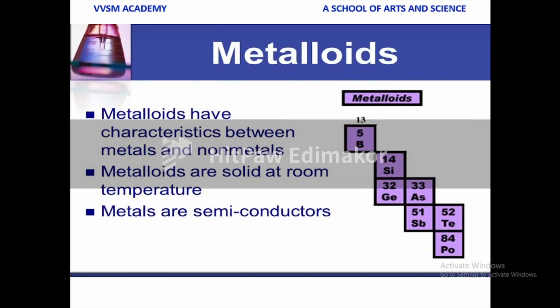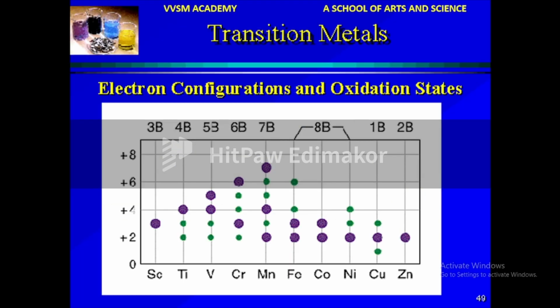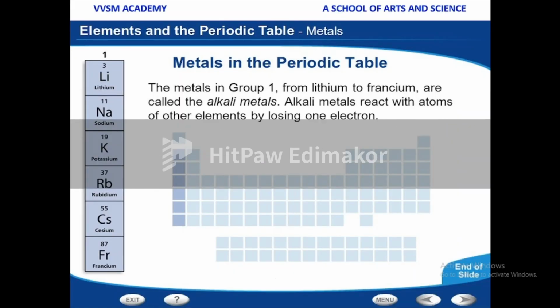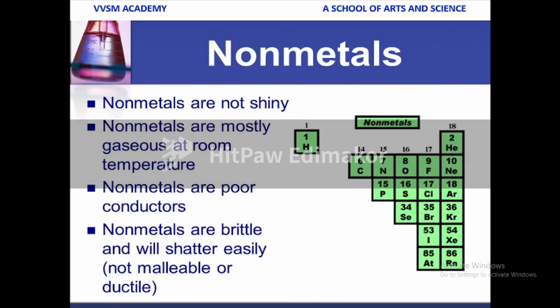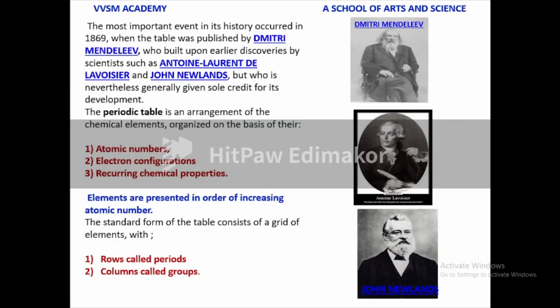Metalloids have characteristics between metals and non-metals. Electronic configurations and oxidation states, which are transition metals: scandium, titanium, vanadium, chromium, manganese, iron, cobalt, nickel, copper and zinc. Metals in the periodic table. So these are the important things to be discussed in the forthcoming classes.